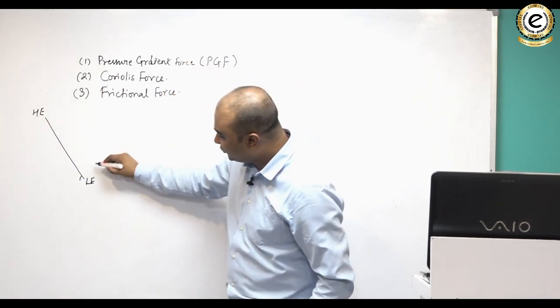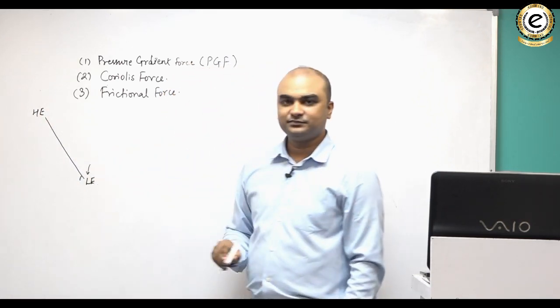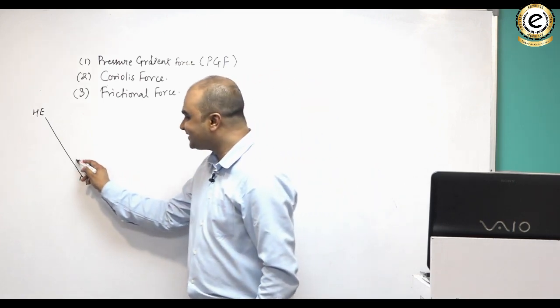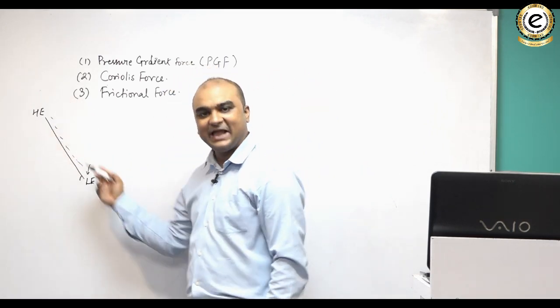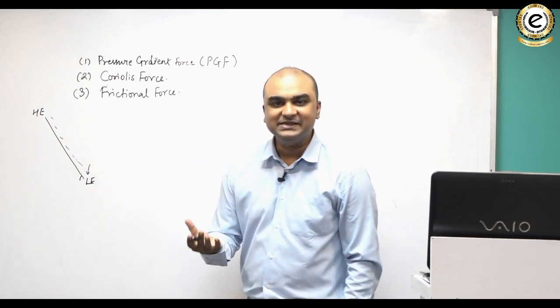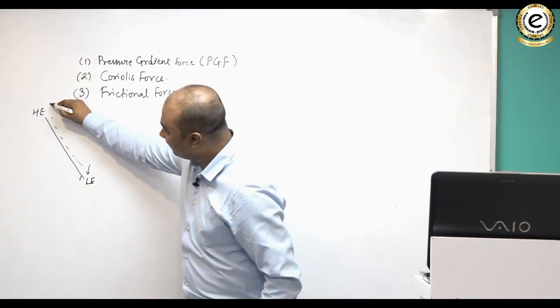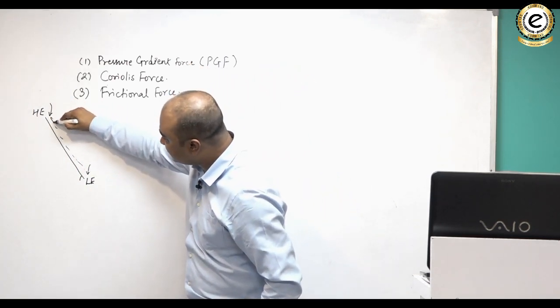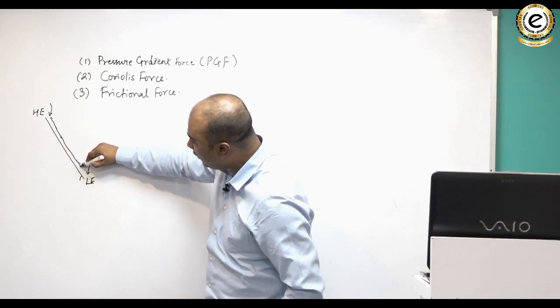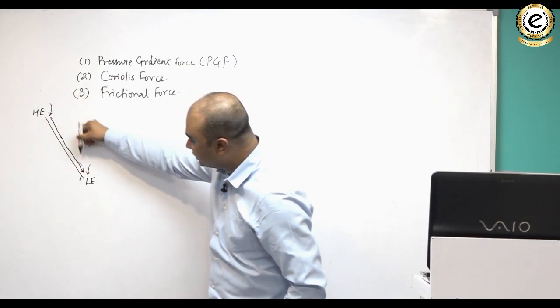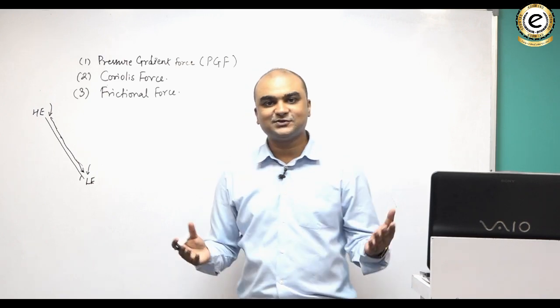Suppose I drop some water here. Will the water climb the slope? No, it will never. But if I drop water here, can I say that the water will flow from the high end to the low end of the slope? Yes.